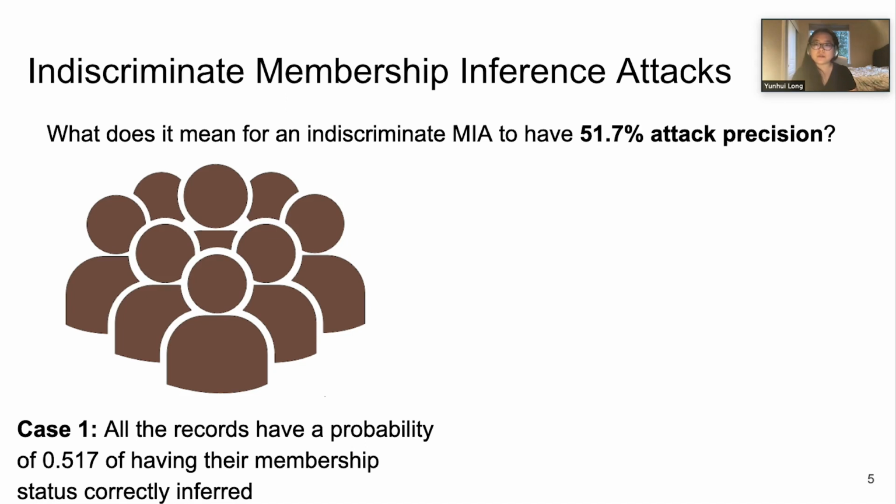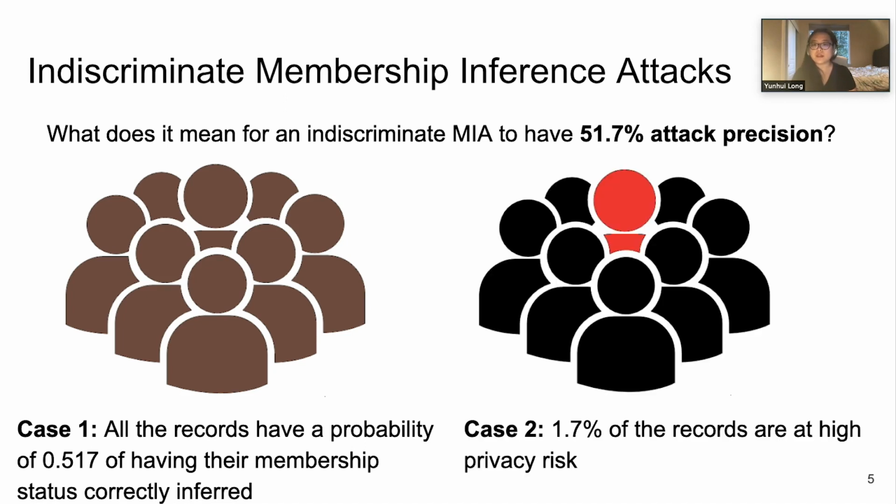However, there is another possible explanation. That is, 1.7% of the records are at high privacy risk, while the remaining ones have no risk at all. Actually, this case is concerning for these 1.7% of users with high privacy risk.